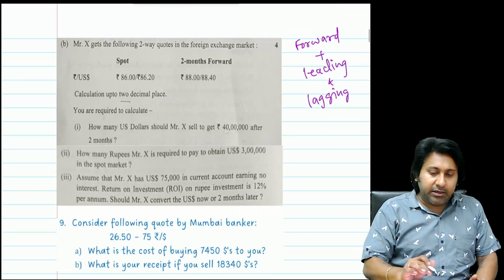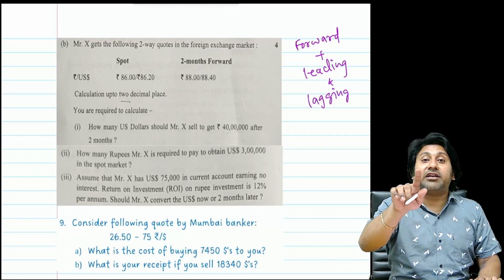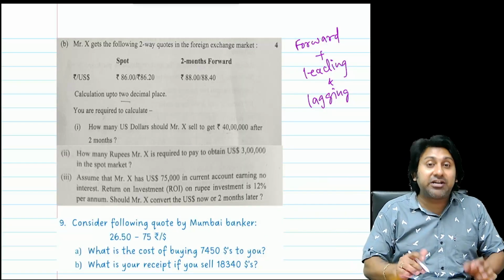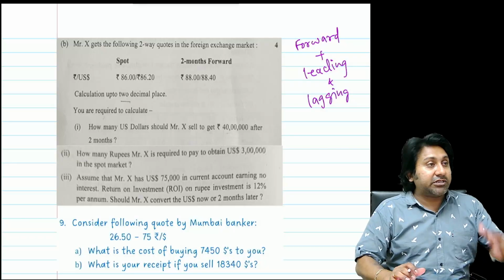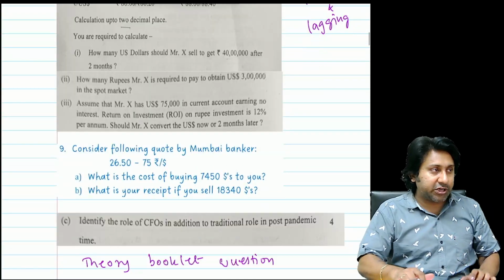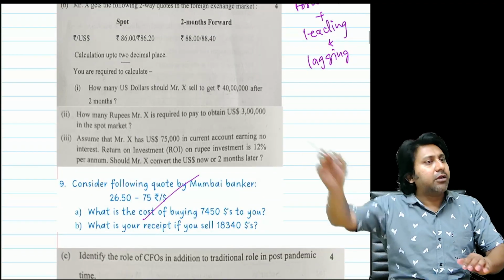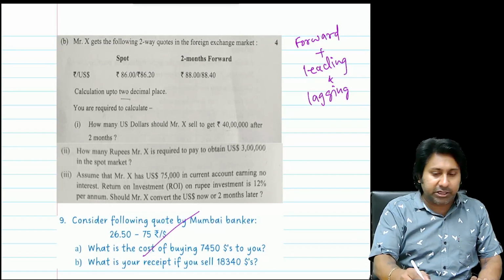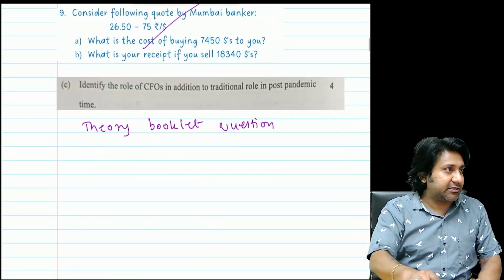Next, this one is a mix of 2 questions: one is forward hedging, and the other is leading and lagging. Those who have taken the recent EOB batch, this question I have taken from the study material and taught. In my book a similar question is there, not the same question. If you do this, you can do this just like that. So leading lagging with forex hedging. Simple question, that's why they gave it for 4 marks.